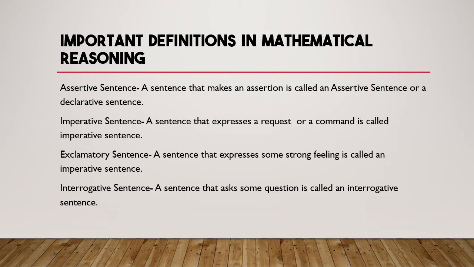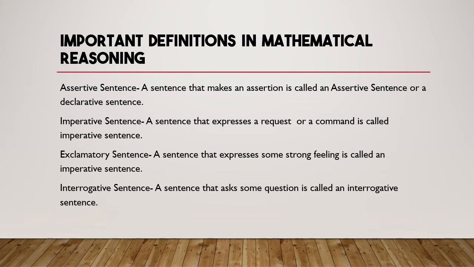Next is the imperative sentence. A sentence that expresses a request or command is called an imperative sentence. With this you can easily produce an example. Can you give me a glass of water? Close the door. They all come under command, while the first one is a request. Can you please bring me water?